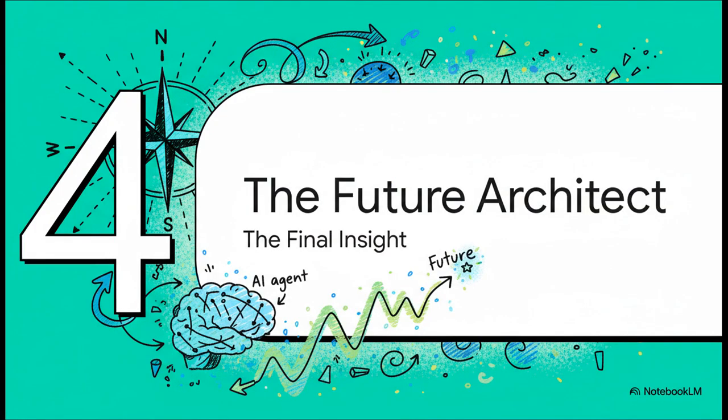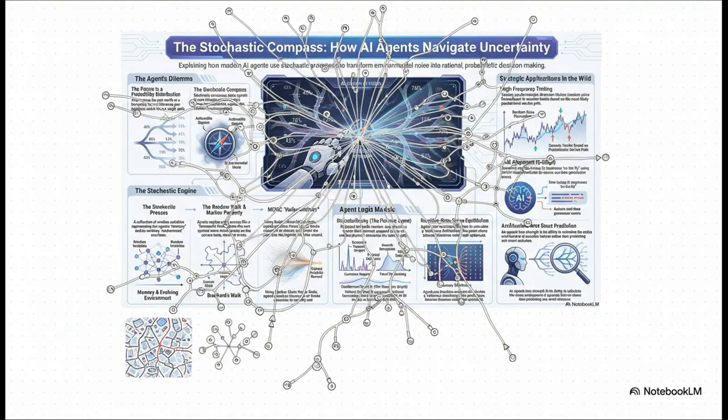So what's the big takeaway here? After all of this, what is the true power that this stochastic compass actually gives to an AI agent? It's this. An agent's real strength isn't being able to predict one exact future. I mean, that's impossible. Its real strength is its ability to calculate and understand the entire architecture of possible futures. It doesn't just see one path, it sees the whole map, with every single branching road and the probability attached to it.